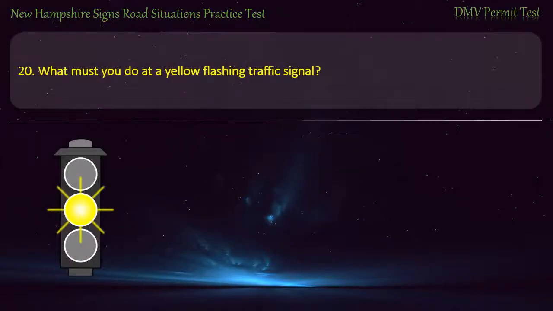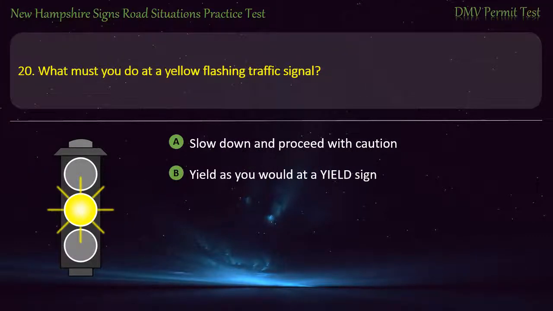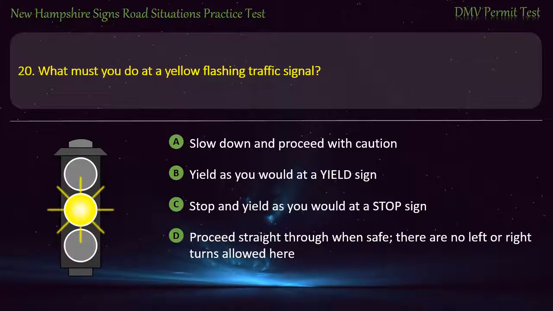Question 20. What must you do at a yellow flashing traffic signal? Slow down and proceed with caution. Yield as you would at a yield sign. Stop and yield as you would at a stop sign. Proceed straight through when safe. There are no left or right turns allowed here. Answer. Slow down and proceed with caution.